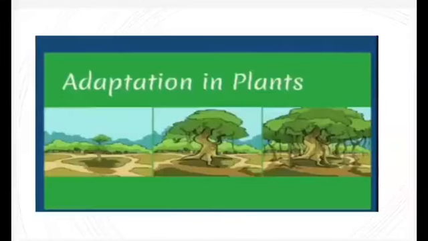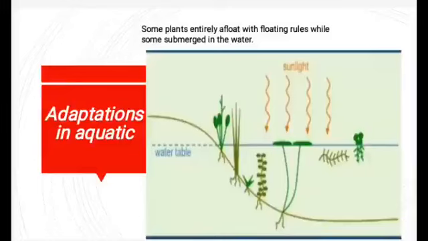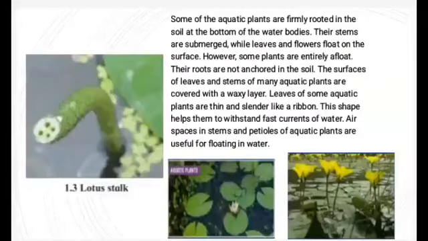Now see the adaptation in plants. First one is aquatic. Adaptation in aquatic region. See the diagram. Some plants are entirely afloat with floating roots while some plants submerge in the water. Some of the aquatic plants are firmly rooted in the soil at the bottom of the water bodies. Their stems are submerged while leaves and flowers float on the surface. However, some plants are entirely afloat. Their roots are not anchored in the soil.